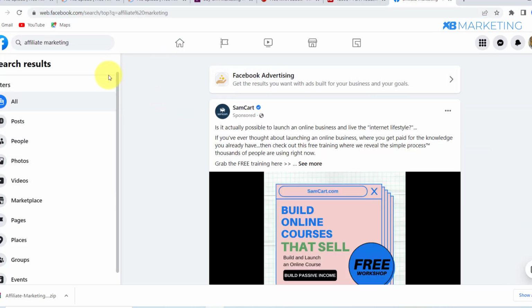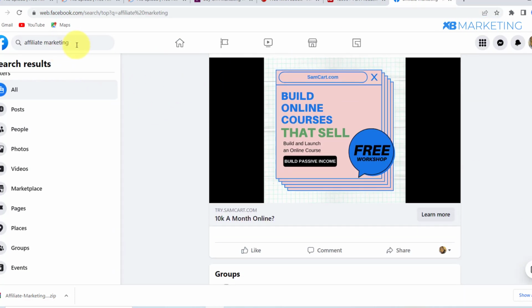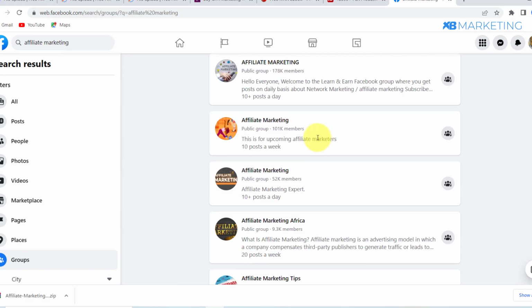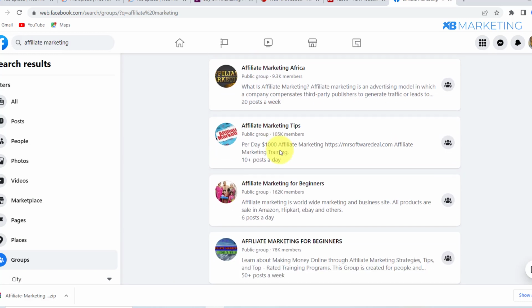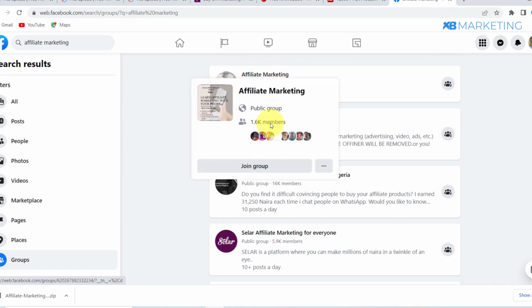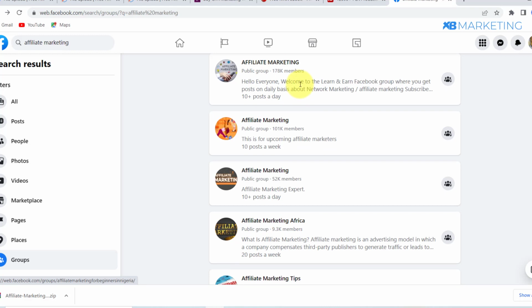So once you're done, you want to come over to Facebook and type in affiliate marketing and filter the search to groups. As you can see right here, there are a lot of groups about affiliate marketing. All right, so basically all you need to do is join this group right here.